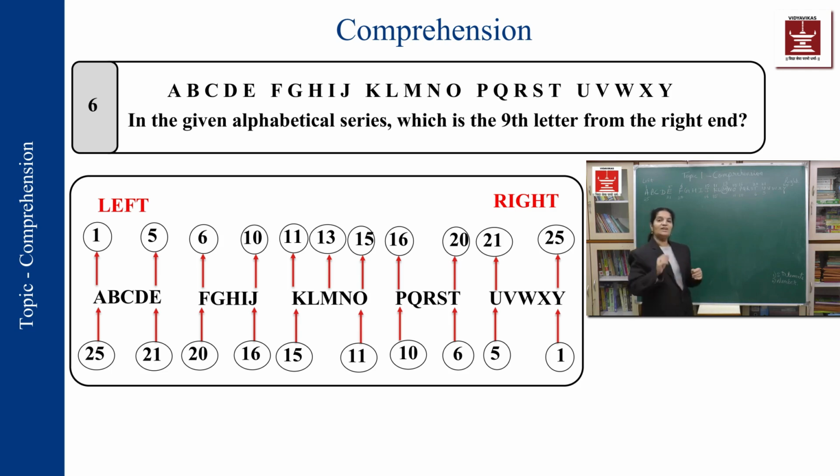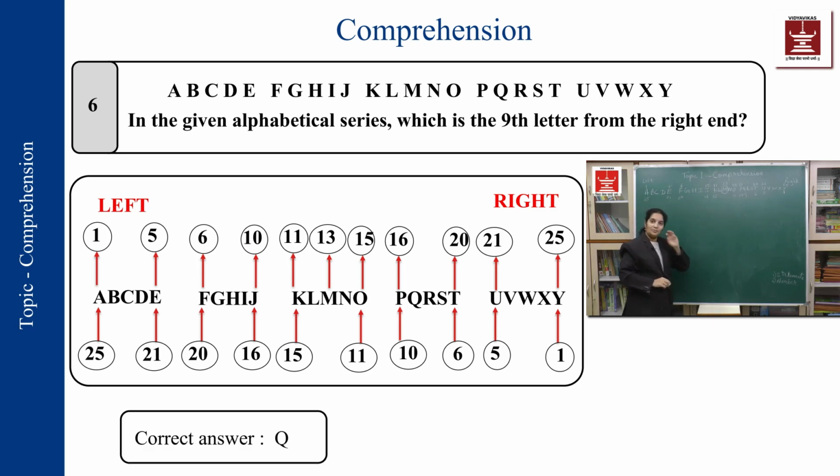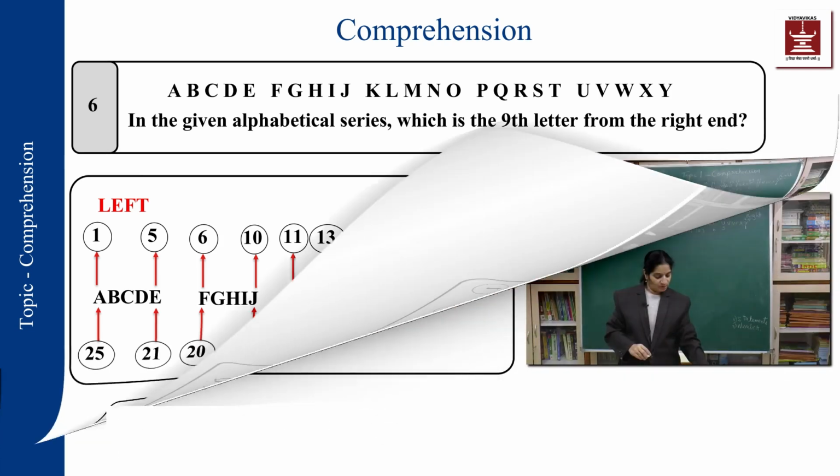If I have numbered it, doing this particular type of question becomes very easy for me. That is why we tell you to number it. So this is the 9th from the right hand side. If it is asked from the left hand side, I is the 9th one. So if right, left and position numbers are already written, it becomes easy for you. You don't require much effort on it.